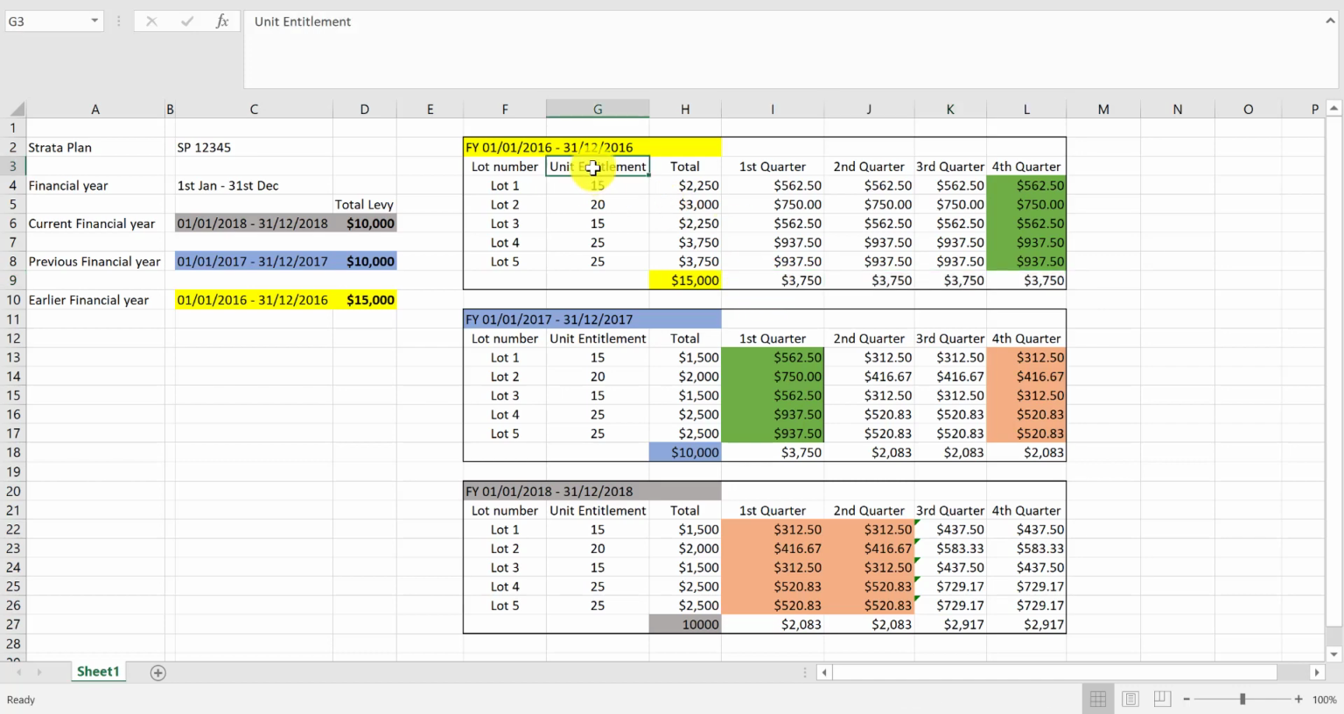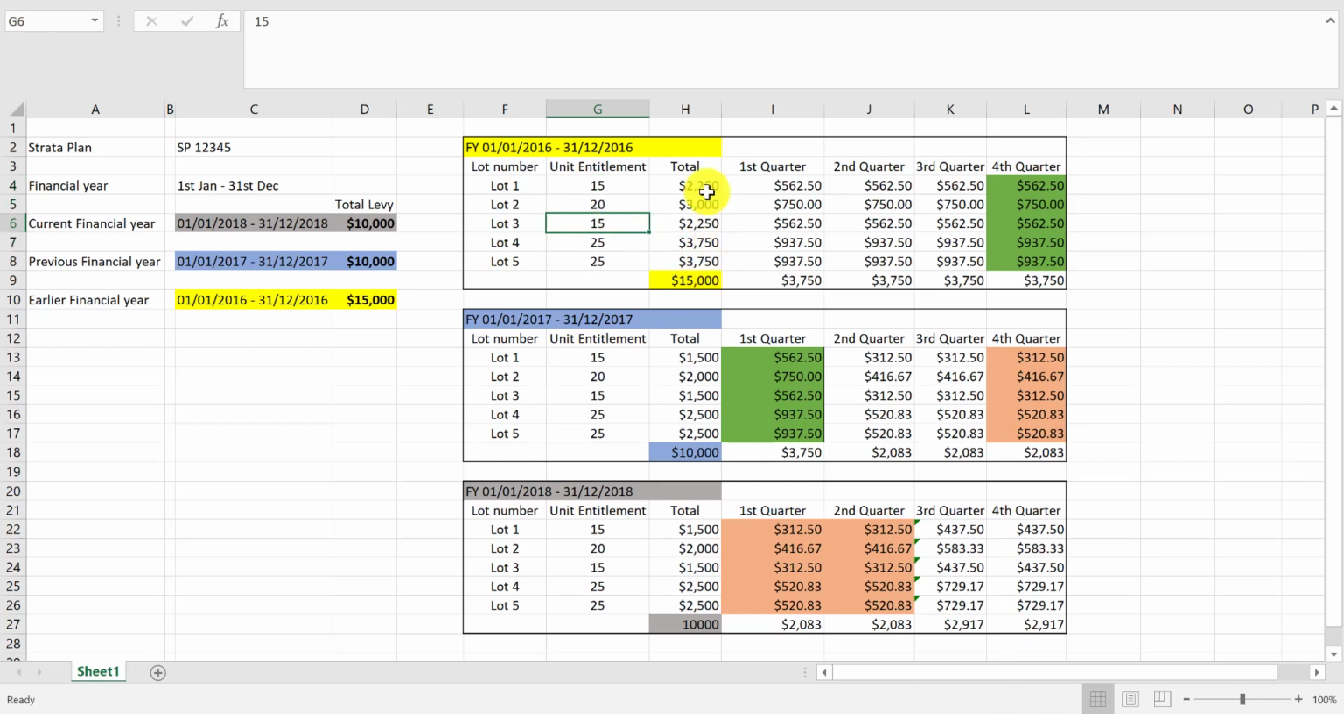Here you will see a unit entitlement column. What does it mean? Unit entitlement is what was set up when the Strata plan was registered. According to each unit's size, level, view, and so on, it is determined that the unit entitlement is this number. This was set when the Strata plan was registered and hardly gets changed. Usually the bigger the unit, the more unit entitlement, and the higher the level, the more unit entitlement. In this case, there are 3 different unit entitlements: 15, 20, and 25. In total, that's 100 unit entitlement.